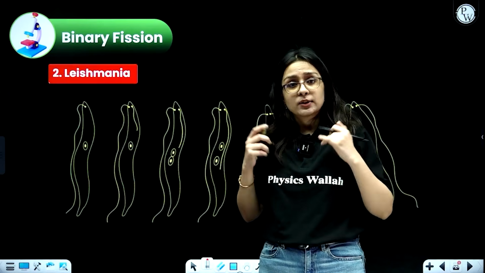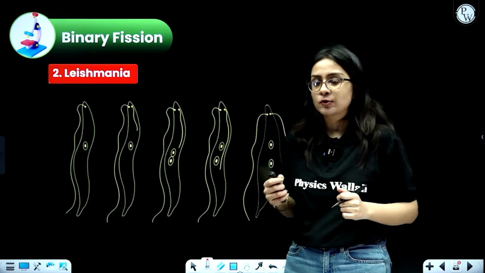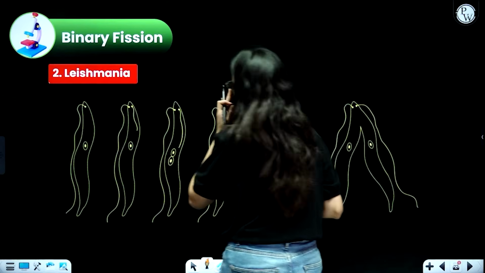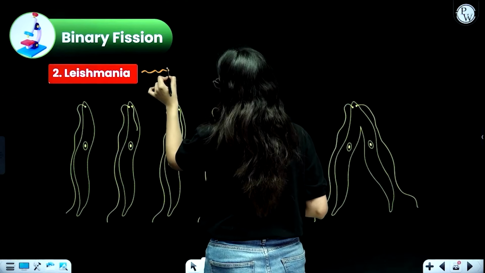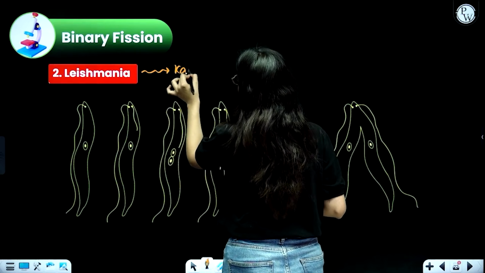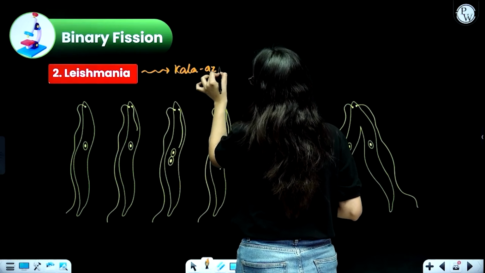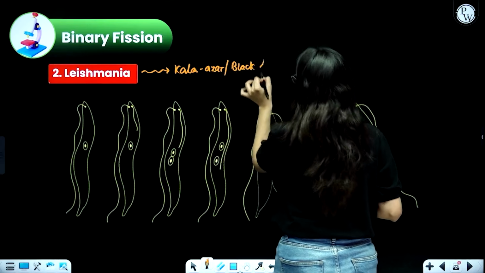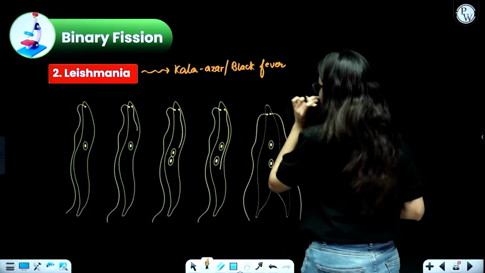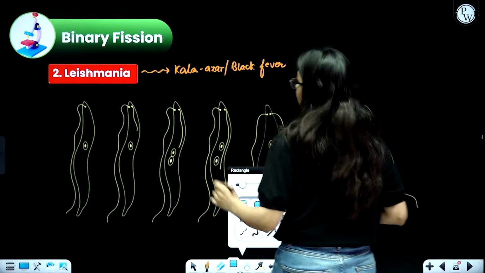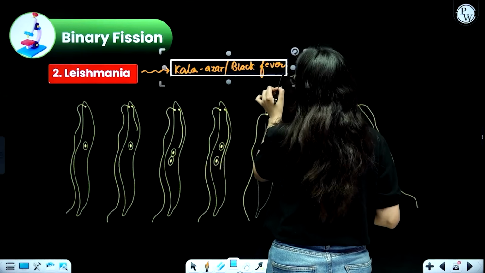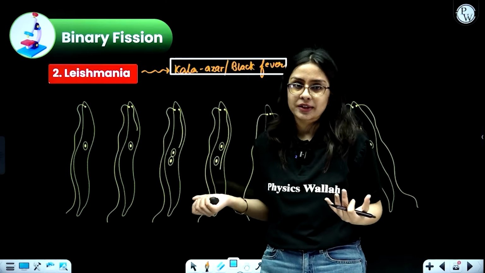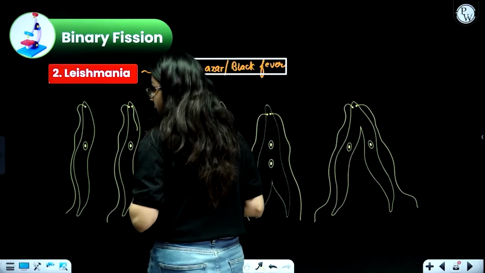Now the second type of binary fission that we have to study is in Leishmania, and Leishmania, students, is responsible for causing a disease called Kala Azar. Kala Azar or black fever is a disease caused by Leishmania. I think you can understand from the name itself that when this fever happens, the body actually turns black in color. Okay, it is also a eukaryotic cell, as you can tell, because it has a well-defined nucleus.